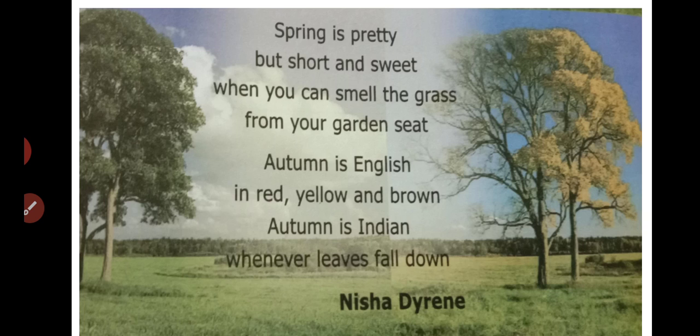But in India, all the leaves will fall down from the tree during the autumn season. This is the difference between India and England during the autumn season. So, she is telling autumn is English in red, yellow and brown.